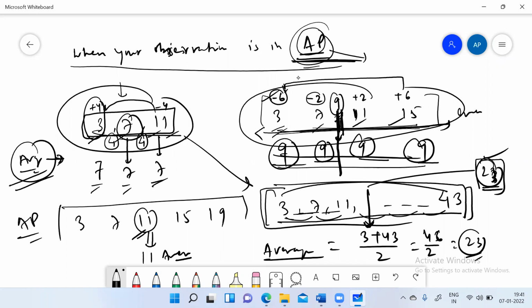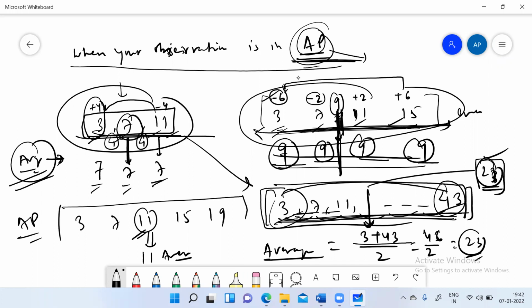Sir, does this happen in the case of only even numbers? What even numbers? We did 43 plus 3 for everyone. We did not know whether the number of observations is even or odd. I told you that even if it is odd, the value is the middle only. Even if it is even, the central value will be the average only. So our aim is to just find the central value, which is (3 plus 43) divided by 2.